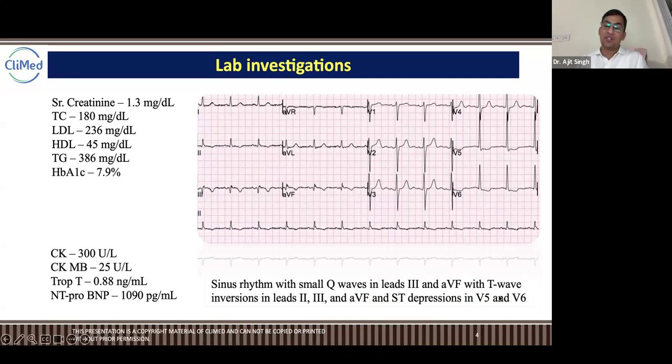ST depression in aVF and V5, V6. Can someone tell me what this is? Can someone tell me what the diagnosis is after seeing the ECG? Yes, people, what does this ECG show? STEMI?